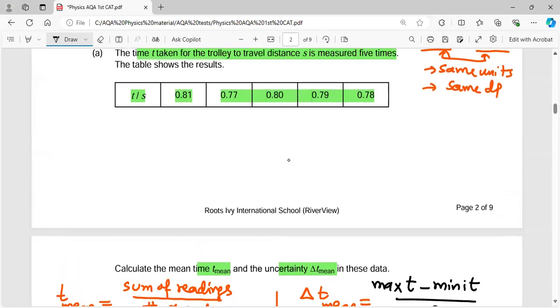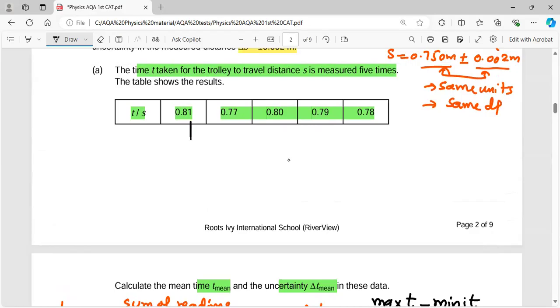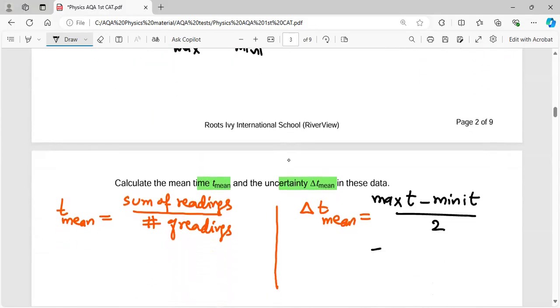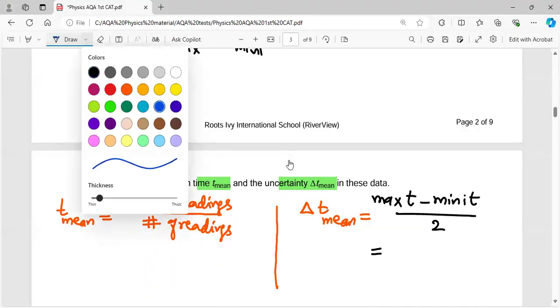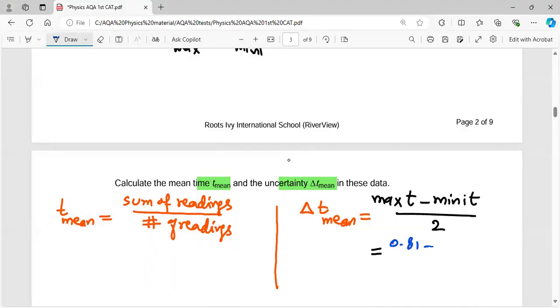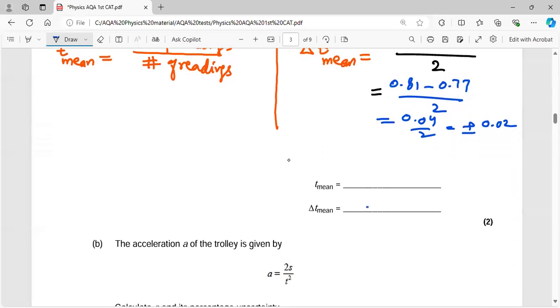So if we first find the uncertainty, from here we can say this is the max value, and this is the min value. So 0.81 minus 0.77, we can just plug in the values, 0.81 minus 0.77 over 2. So it means that the uncertainty will be plus minus 0.02. So we can write that over there with the unit of second.